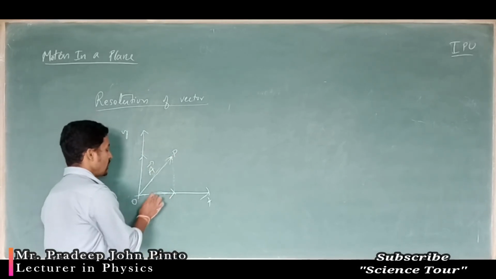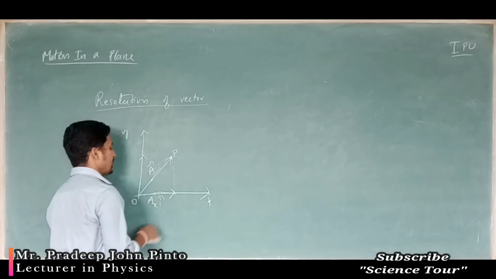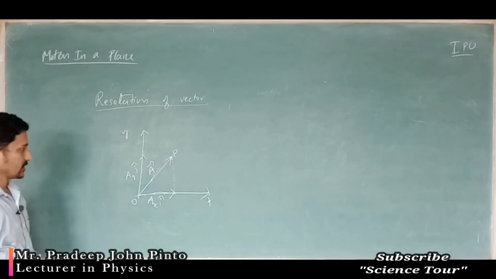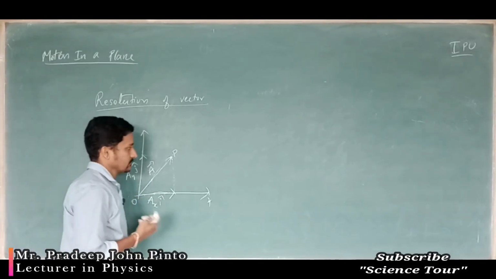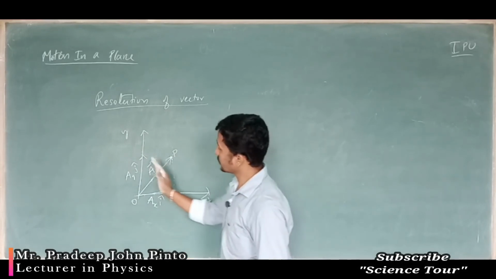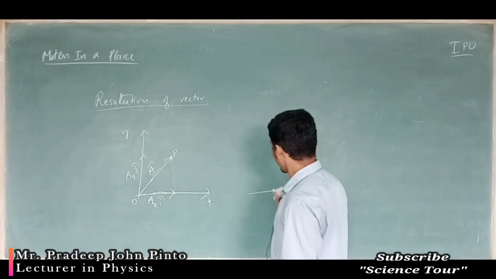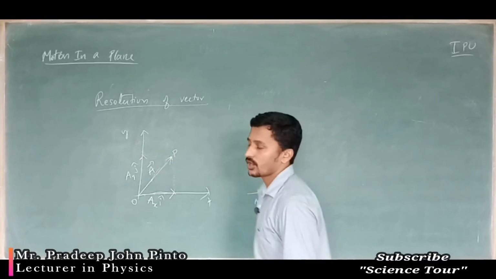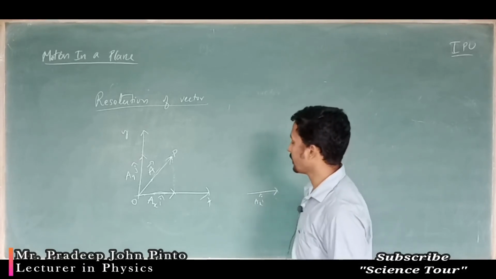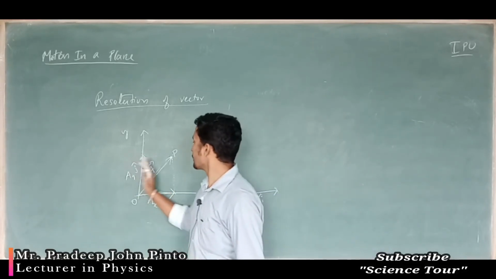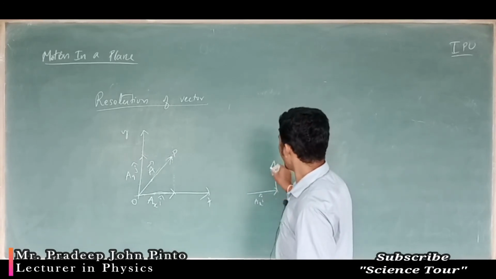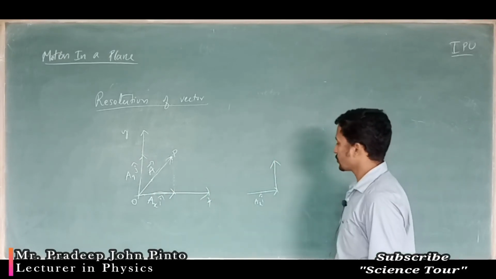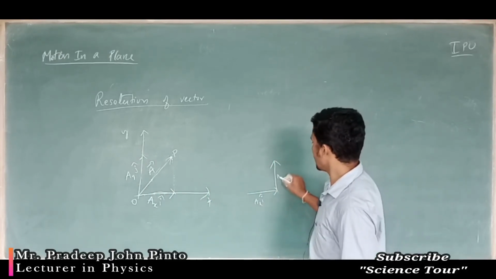What is that amount? Ax times i direction, Ay times j direction. Can I write this vector here? This is Ax i. Because I have resolved it into two components, an x component and a y component, can I write the same vector here? I can, because I can move this vector anywhere. So this is Ax i, this is Ay j.